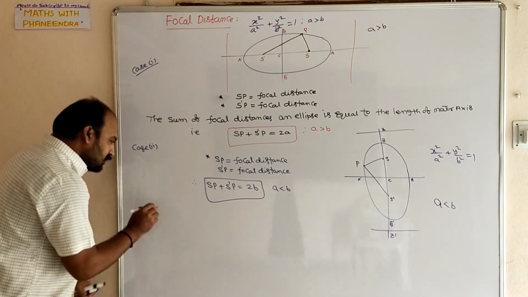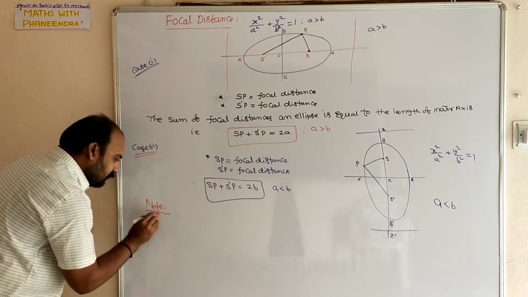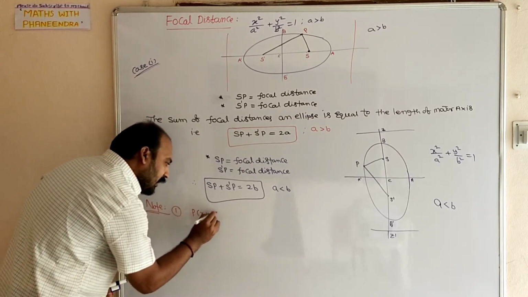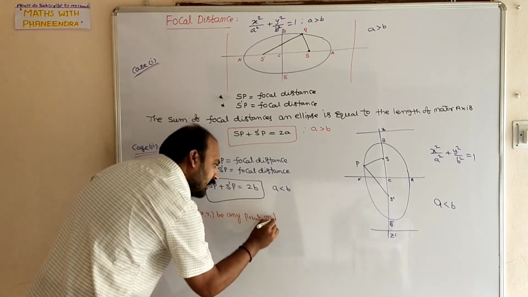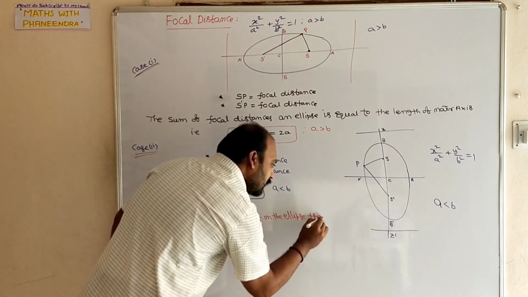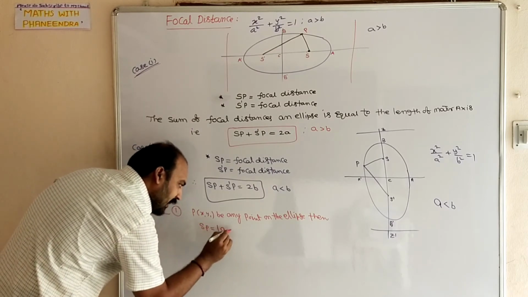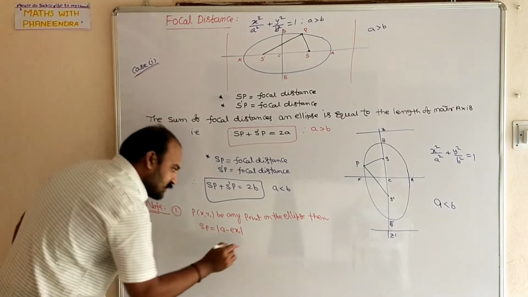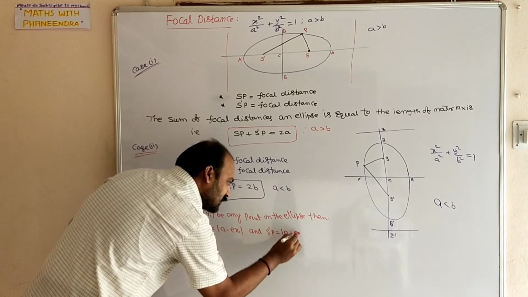One more important note after completing case 1 and case 2. Note 1: P of x1, y1 be any point on the ellipse, then SP equal to mod A minus E X1 and S dash P equal to mod A plus E X1.